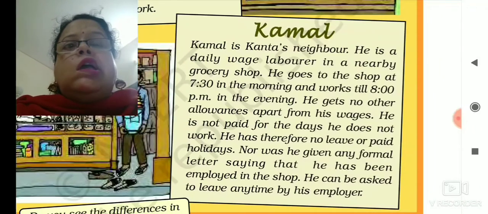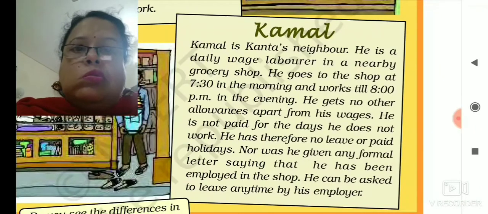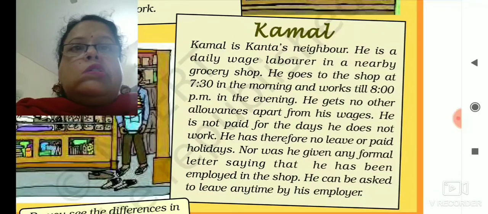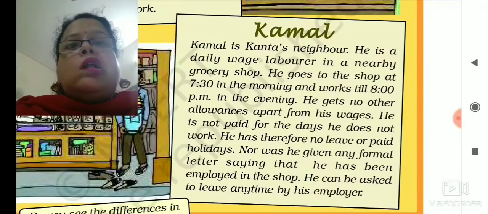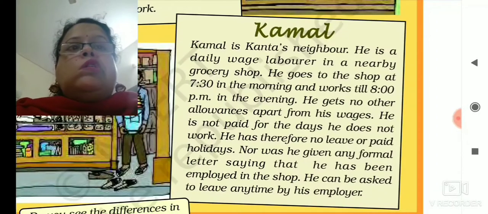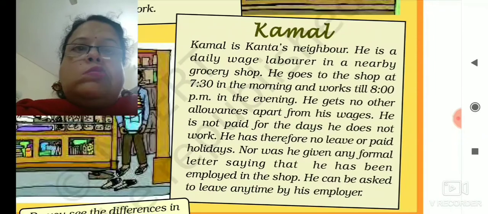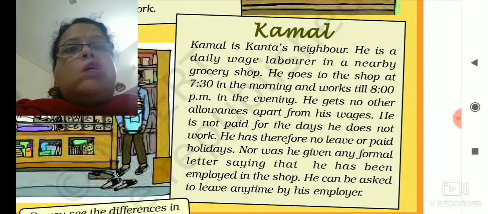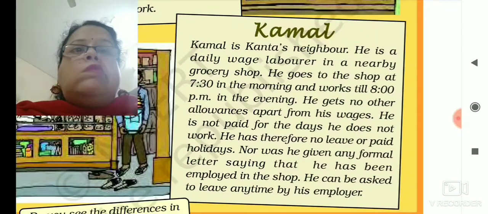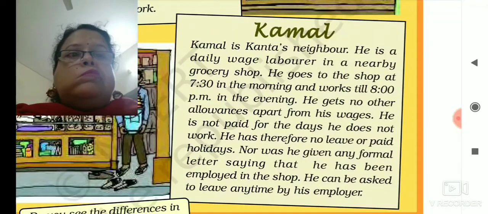He is a daily laborer who is working more than 12 hours. You can say 12 or 12.5 hours he works. But for that work, he is not getting any extra payment. When he is absent from his work, he is not getting his payment for that particular day. He does not get any sick leave, he does not get any medical benefit, even he is not having any appointment letter from his employer.